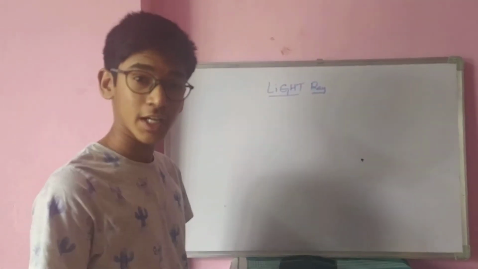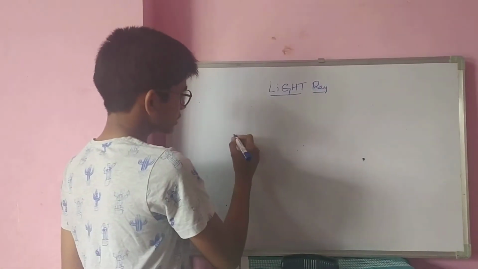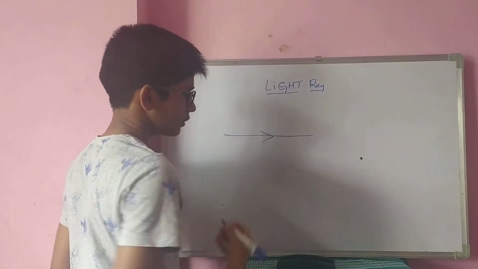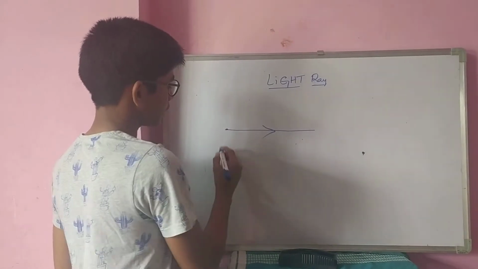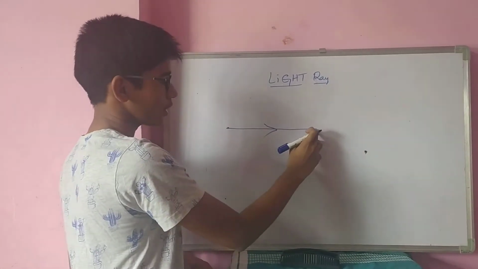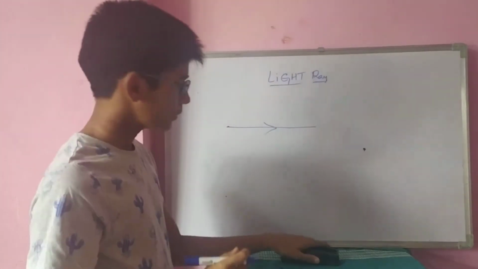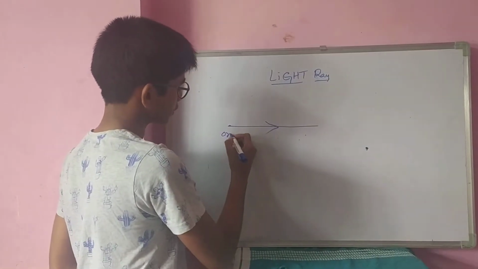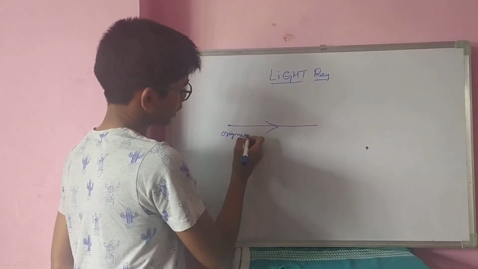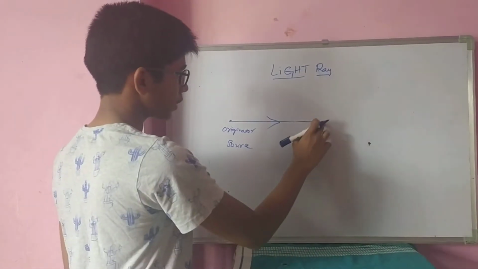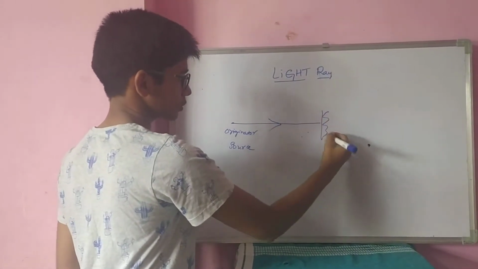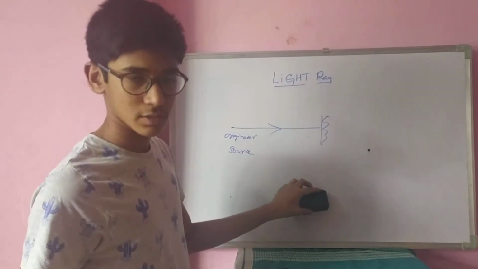Basically, what is a ray? A light ray is nothing but the light showing the direction. Let this be the origin and this be the point that the light wants to reach. This is called the originator, in the sense, the source from where the light is coming, and this is the point where the opaque object is present so that the light hits the surface.